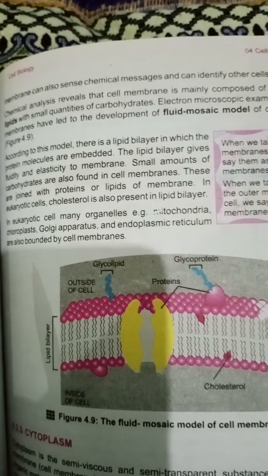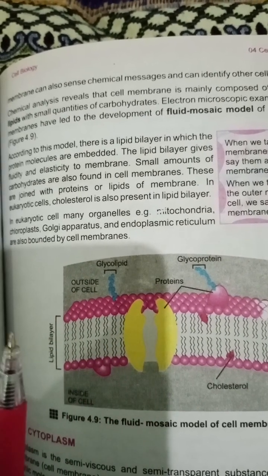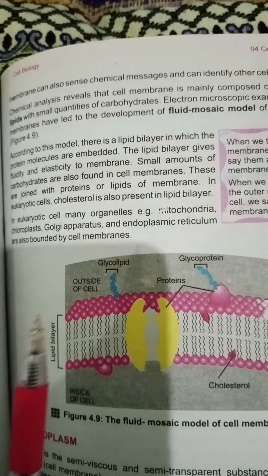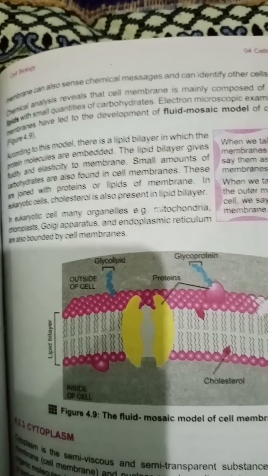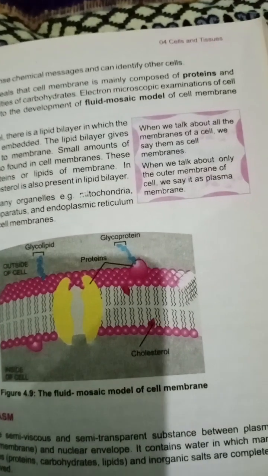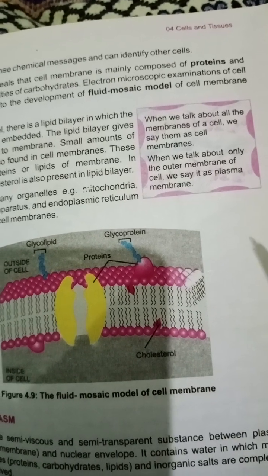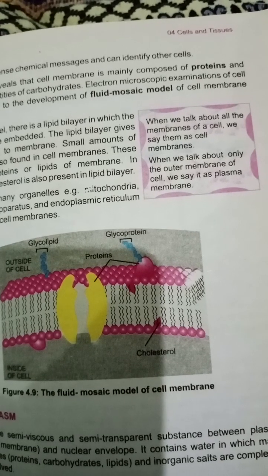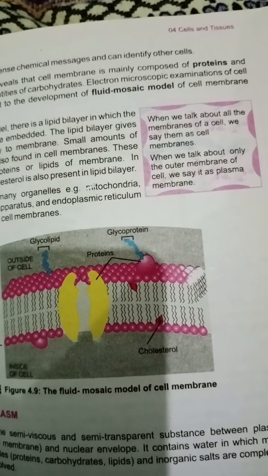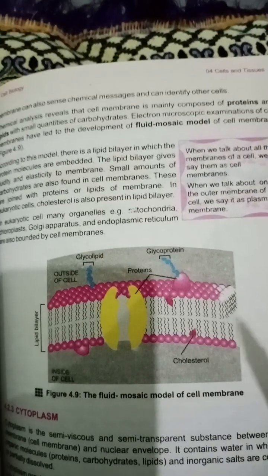In eukaryotic cells, many organelles, such as mitochondria, chloroplast, Golgi apparatus, and endoplasmic reticulum, are also bounded by a membrane. When we talk about all the membranes of a cell, we say cell membrane. And when we talk about only the outer membrane of the cell, we say it is the plasma membrane.